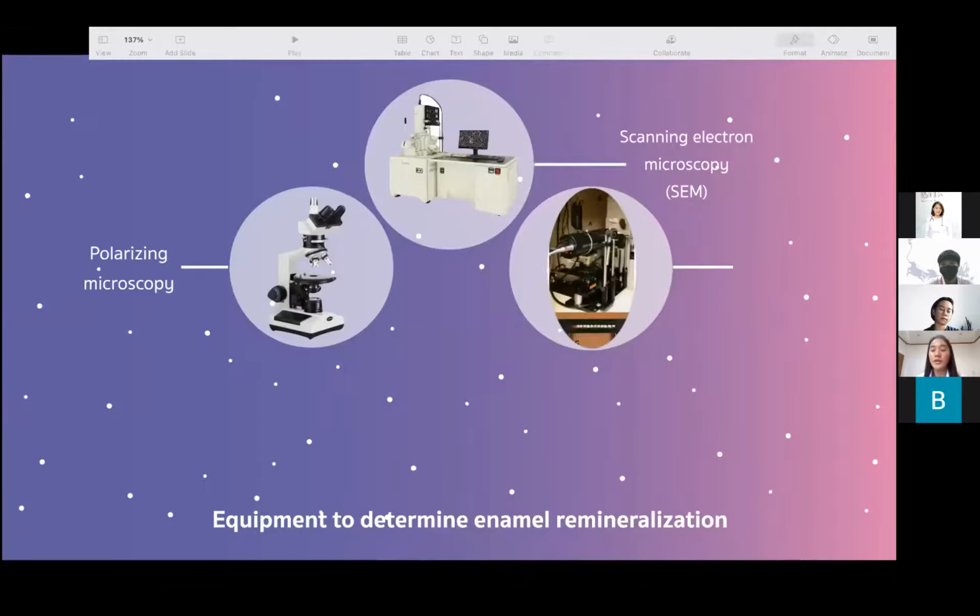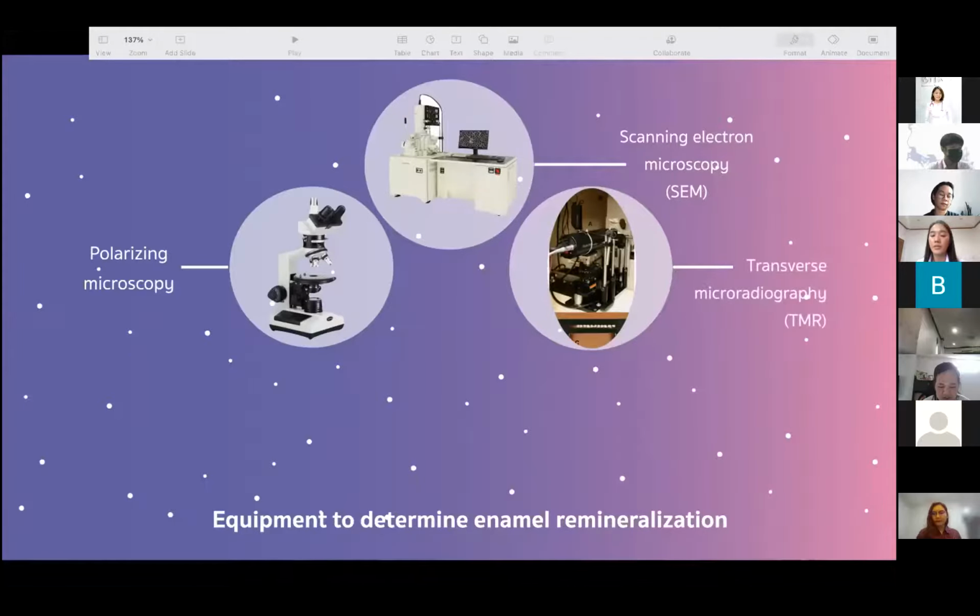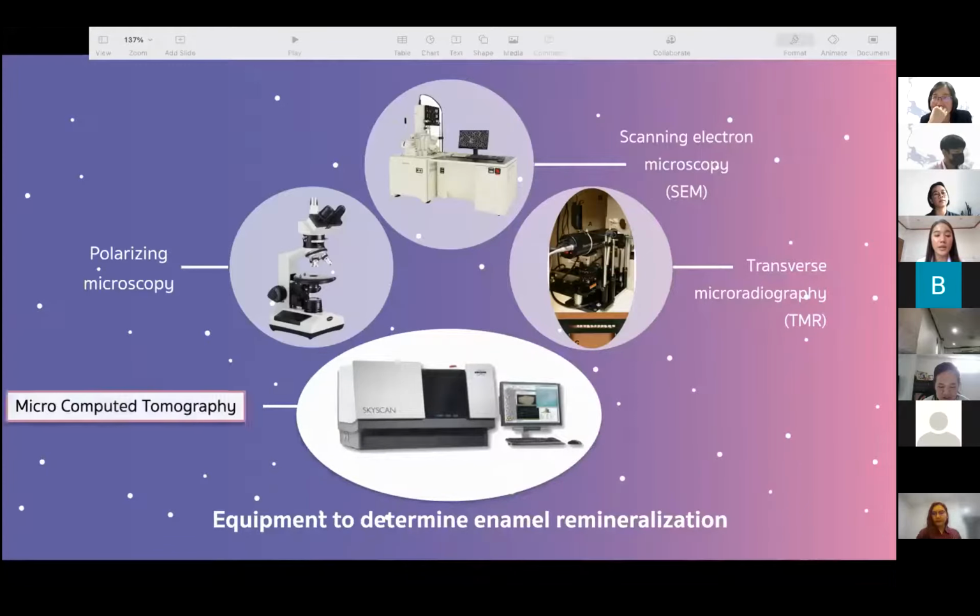The third one is transverse microradiography, or TMR. It is the standard technique to evaluate the mineral density change in two-dimensional. It is destructive and time-consuming. The last one is micro-CT. The micro-CT is the gold standard. The advantages of micro-CT are non-destructive, provides three-dimensional structural analysis, and allowing the specimen to be remeasured after the pH cycling process. So we decided to use the micro-CT.